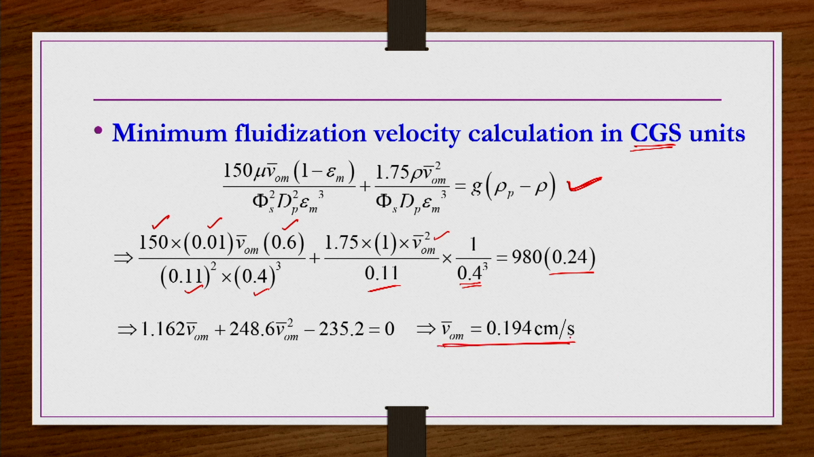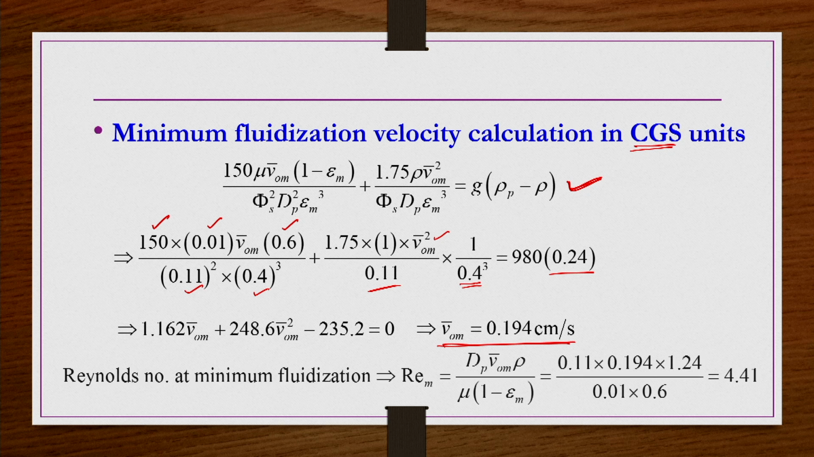When you simplify you get this equation, and when you solve for U_0m bar you will get 0.194 centimeter per second, because we have solved it in CGS units. Okay. So, the corresponding Reynolds number at minimum fluidization velocity, if you calculate, comes out to be 4.41, which is slightly beyond the laminar flow region.